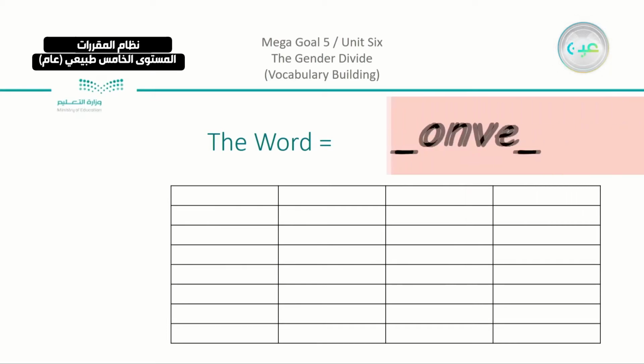So we have a word here. Guess what the word is. From the 8 words that we took yesterday, we have the word that has the V in it. We have convey.